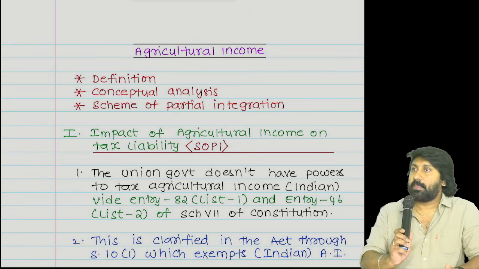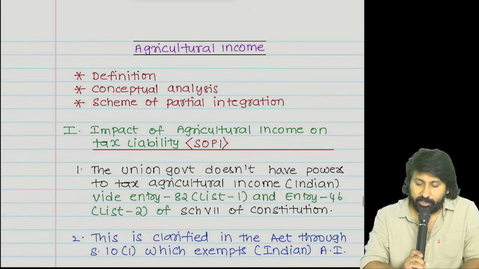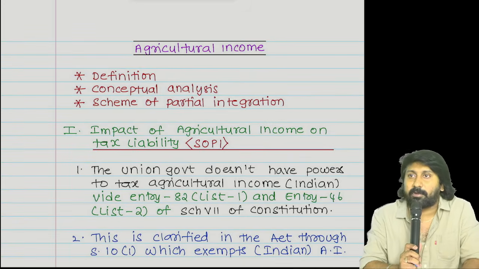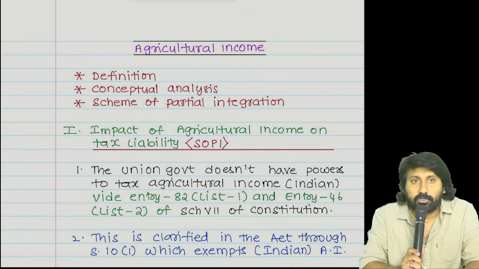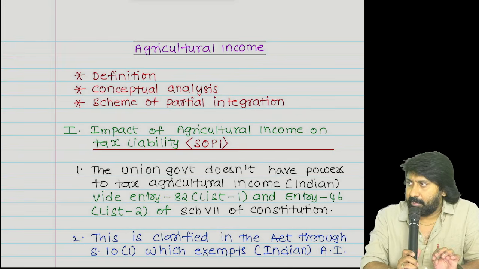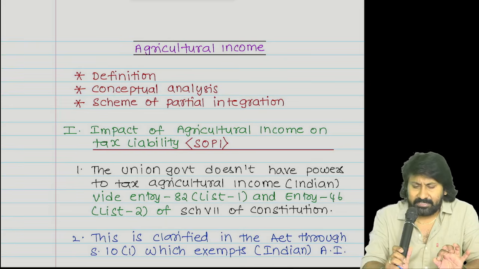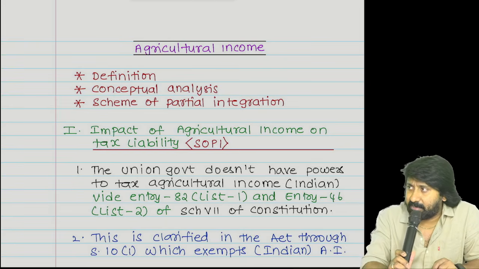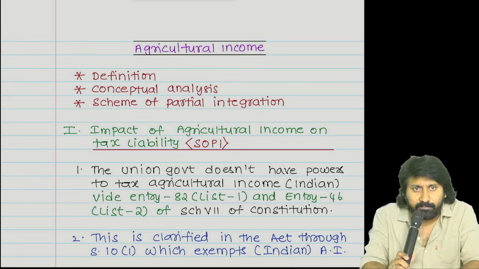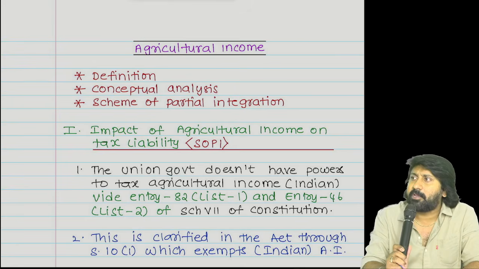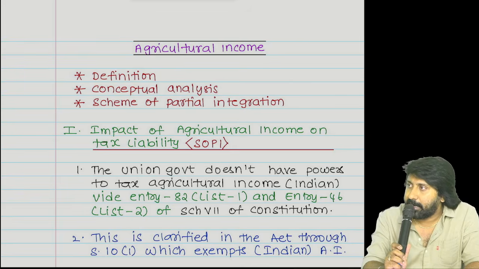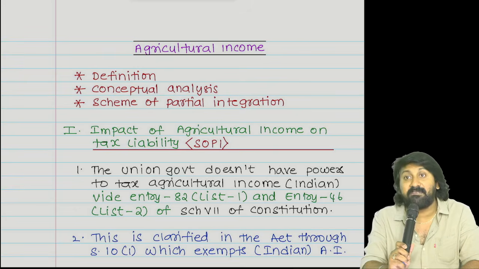So see here, we are going to start with the concept called agricultural income. In 10 papers, 7 to 8 papers of Income Tax Act will contain a question from agricultural income. So, the probability of it coming in the examination will be somewhere around 70% to 80%. Means important or unimportant? Most important concept in many ways.